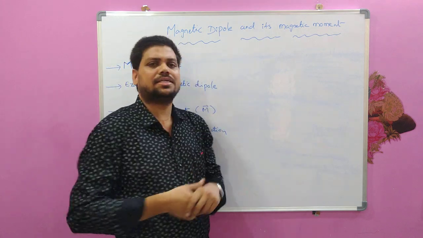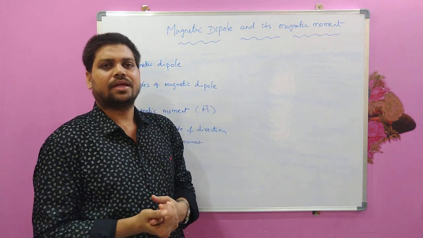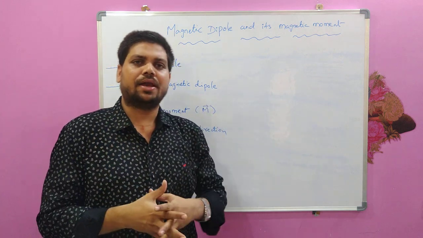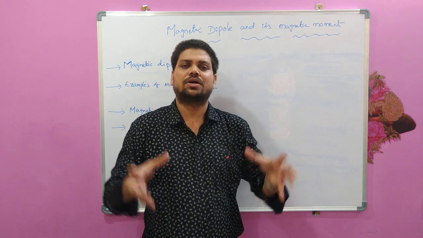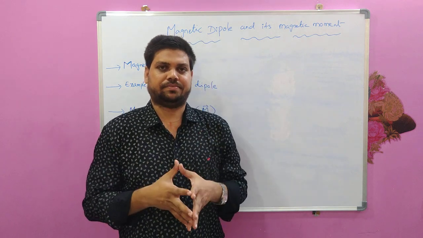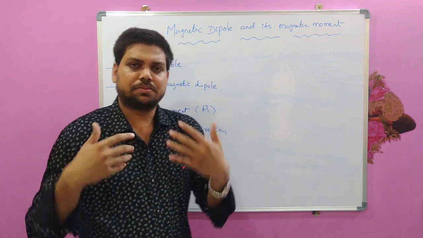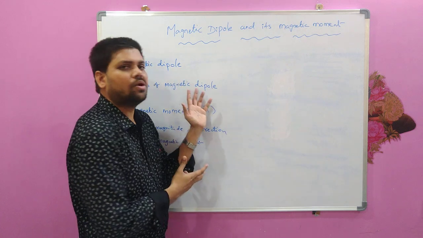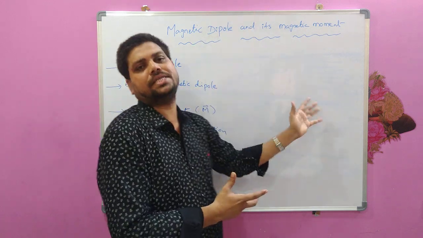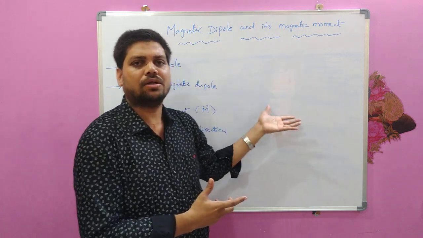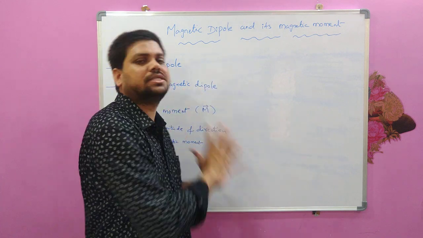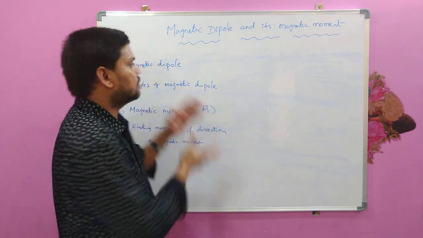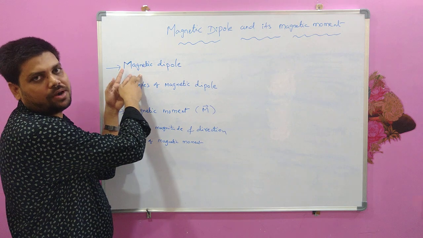In magnetism, the simplest structure is the magnetic dipole, and magnetic monopoles do not exist, which means that the presence of two poles must be there and the existence of monopoles is impossible. So that is what the magnetic dipole is.